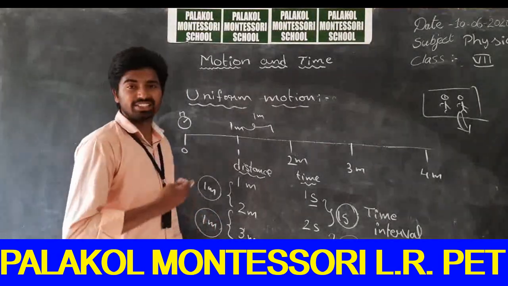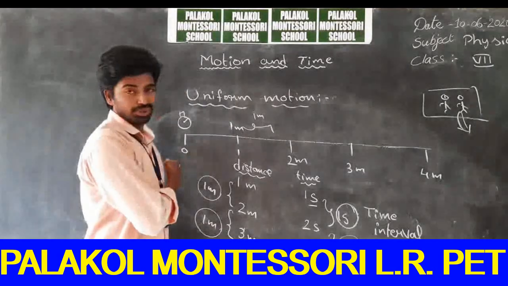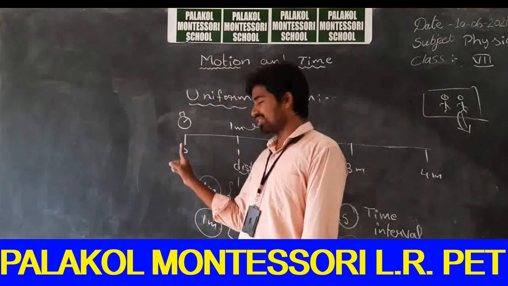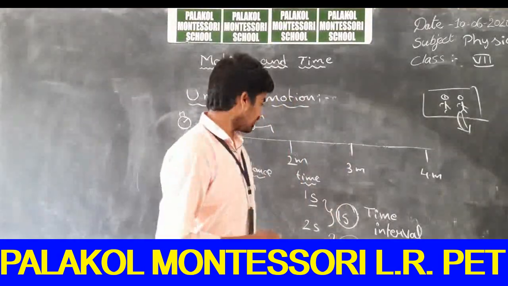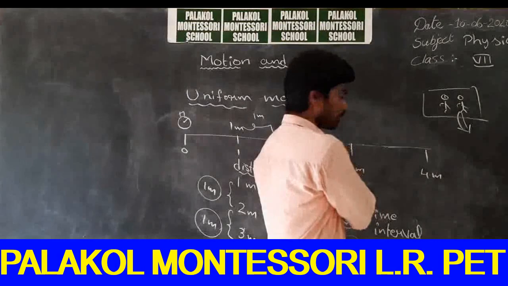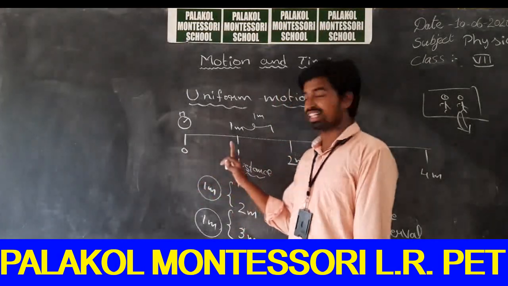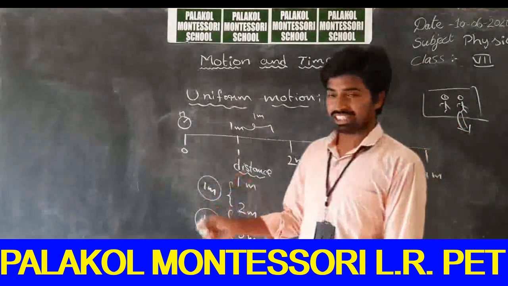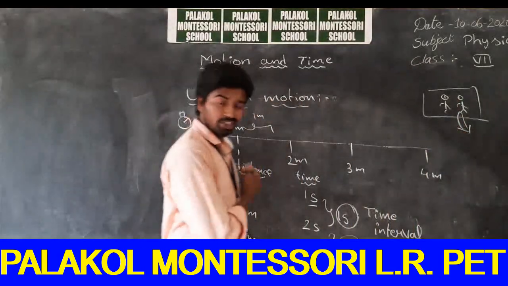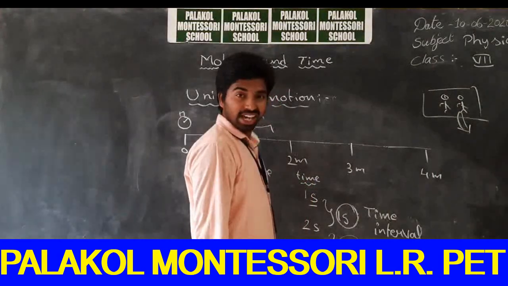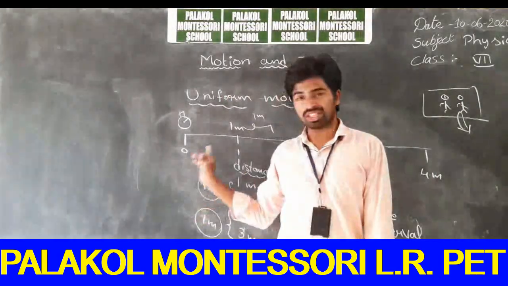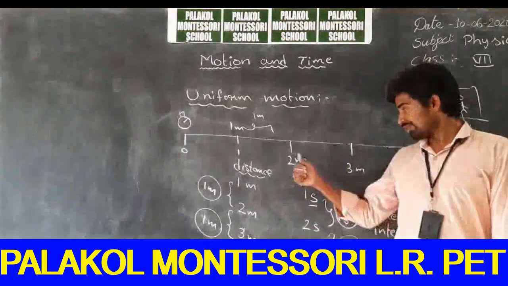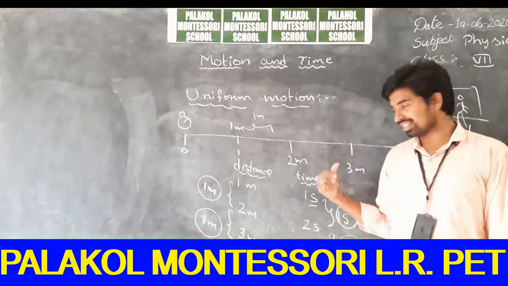So initially at 0 seconds, I was at this position. After 1 second, I was at this position. That means I have traveled a distance of 1 meter. And in the next second, I was at this position. That means how much total distance have I traveled? 2 meters. And what was the time taken? 2 seconds. So in the first second, I traveled 1 meter of distance. In the next second, I traveled again 1 meter, total 2 meters. And in the next second, I traveled 1 meter, and the total distance traveled is 3 meters.